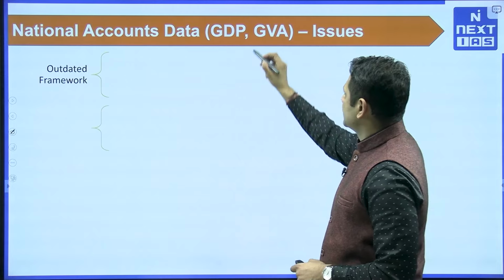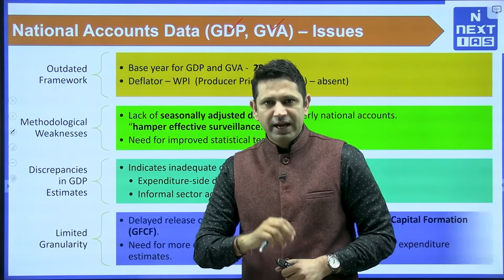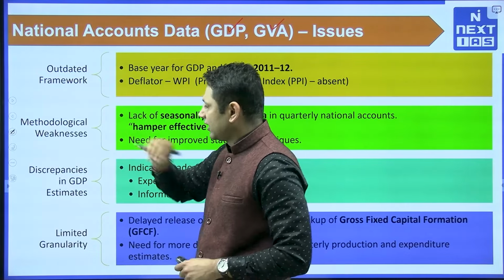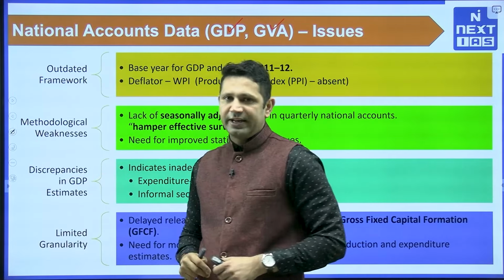So Indian National Accounts, which include GDP and GVA, there are four basic issues that have been highlighted by the IMF. The first issue is outdated framework. The second one is methodological weakness. Third one is discrepancies in GDP estimates, and fourth one is limited granularity.